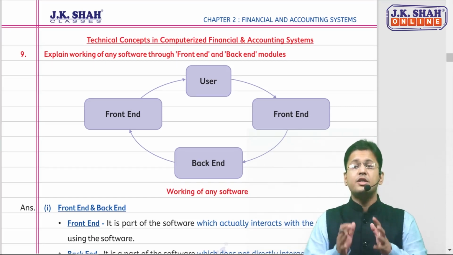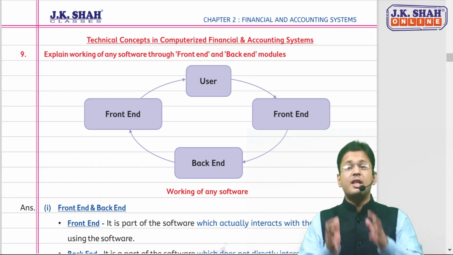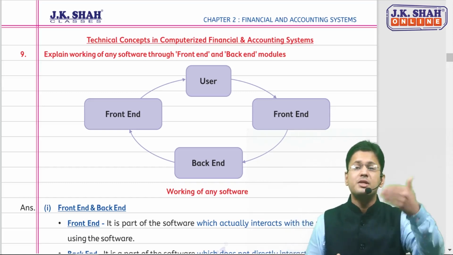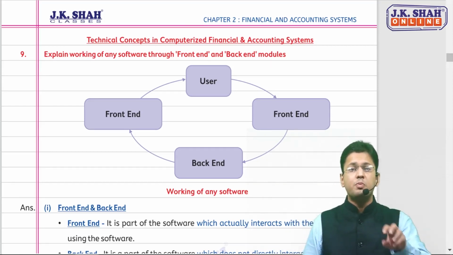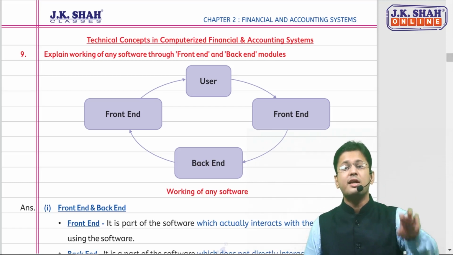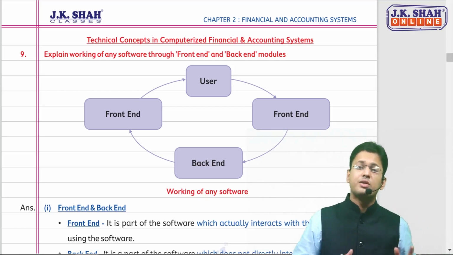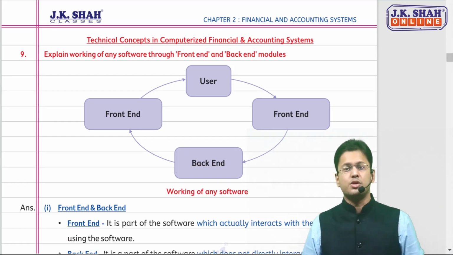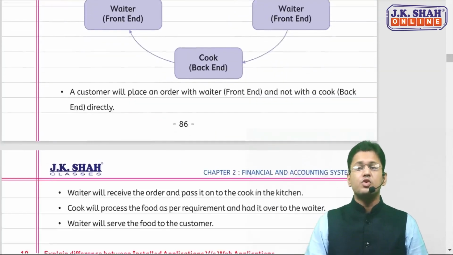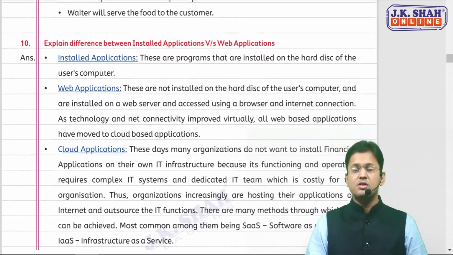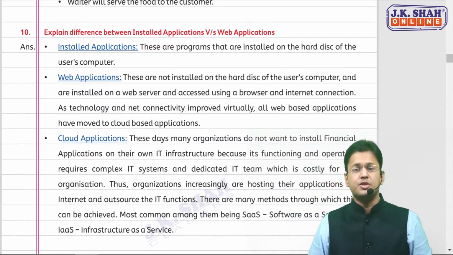Now, we need to have a separate front-end and separate back-end, because the language spoken by the back-end will not be easily understood by the users. So you need a front-end which can present, display, and communicate with the user clearly and specifically. Otherwise, the back-end doesn't have the capability to directly interact with the consumer or the user. So we need a separate front-end and back-end in our software so that the work gets smooth and the users don't get any problem while asking for any information.